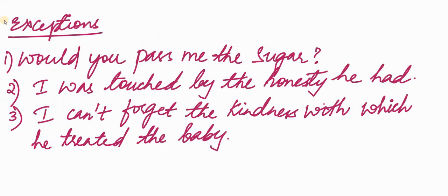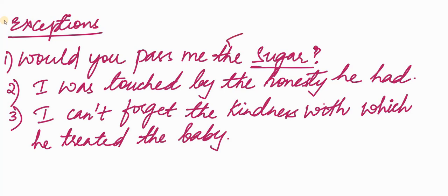In the first sentence, would you pass me the sugar? We looked at the rule which says we should not use any article before the substances or abstract nouns if they are used in a general sense. But here, there is the definite article the before the name of the substance, sugar. Why do you think there is the here? Because when I ask, would you pass me the sugar?